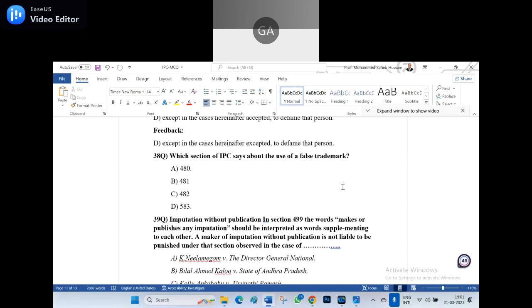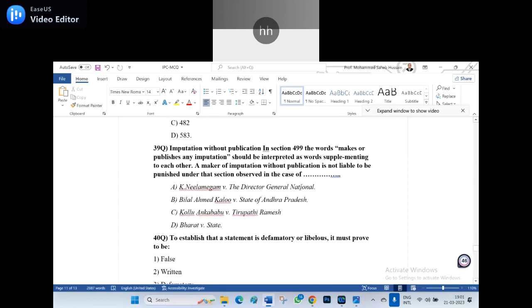480, sir. Wrong. No. 480 is correct. 480 is the section which says about the false trademark.